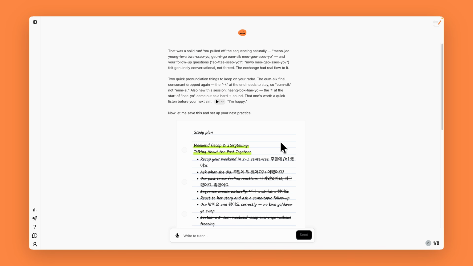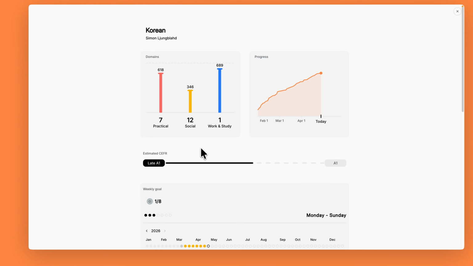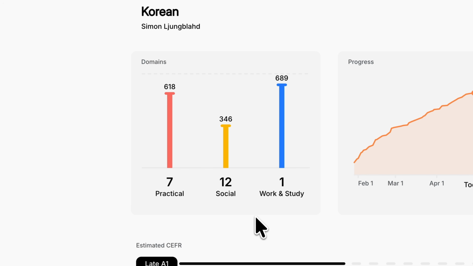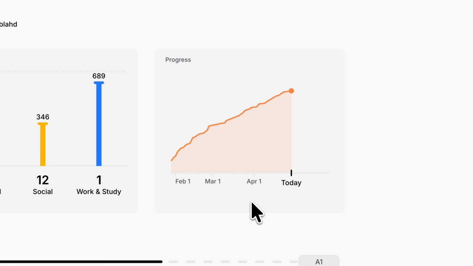Now I want to go over to the progress page again and show you what kind of insights you can get from your progress. First, you can see how well you function in each domain in life. We have the practical domain, social, and work and study. Over to the right, you can see the general trend of your progress. The value of this graph is a sum of your mastery across all the phrases you learned. It may look abstract, but it's really based on hard data about your actual skills.